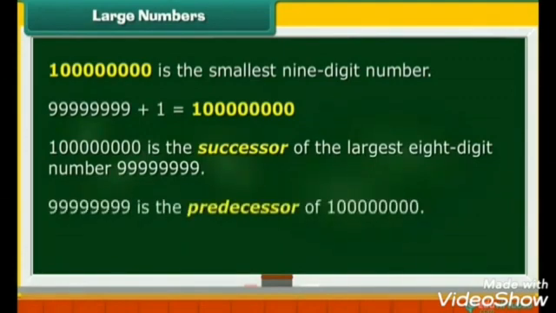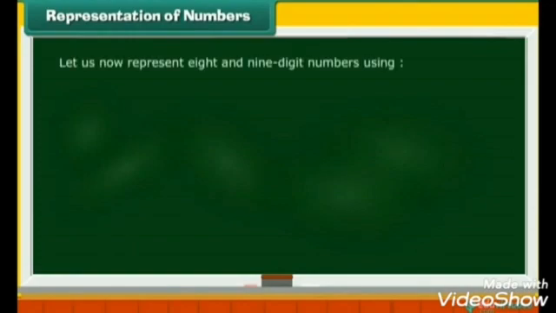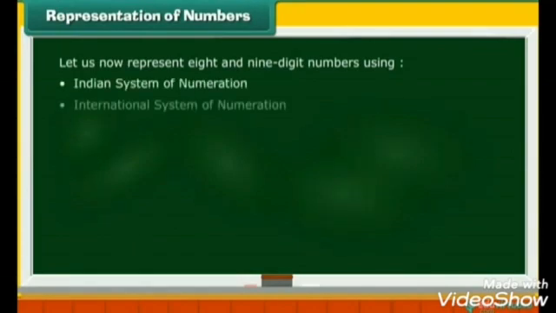In other words, the largest 8-digit number is the predecessor of the smallest 9-digit number. Representation of numbers. Let us now represent 8 and 9-digit numbers using the Indian System of Numeration and the International System of Numeration. Let's learn more about number systems in our next screens.